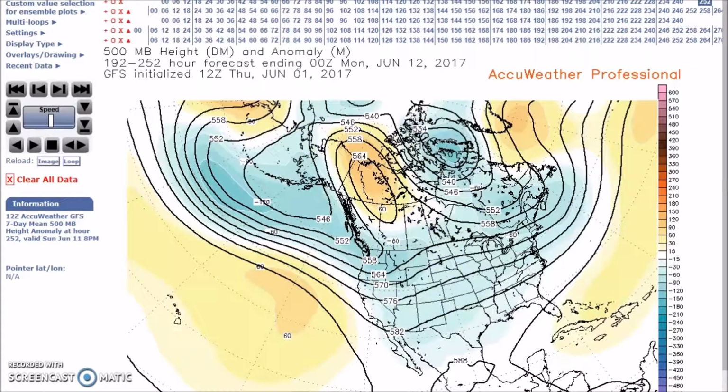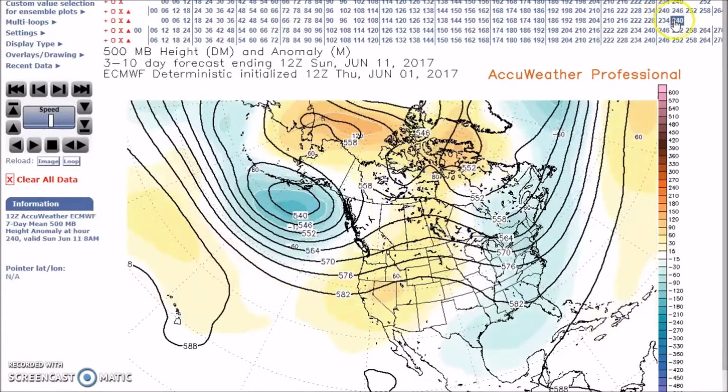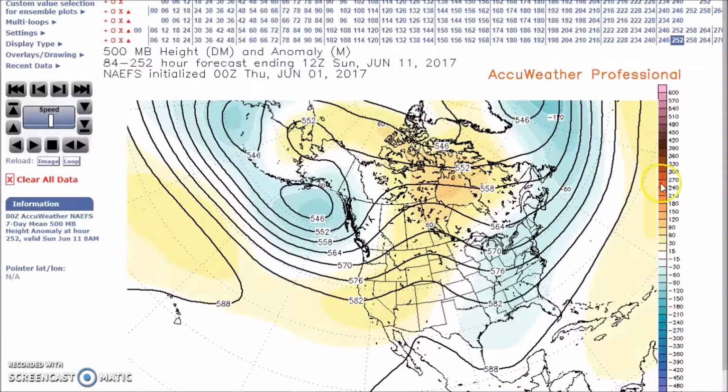I come to the 11th, and we see little change in the circulation. We still have our trough, ridge, trough configuration, and we look at the rest of the models. They're also in good general agreement.